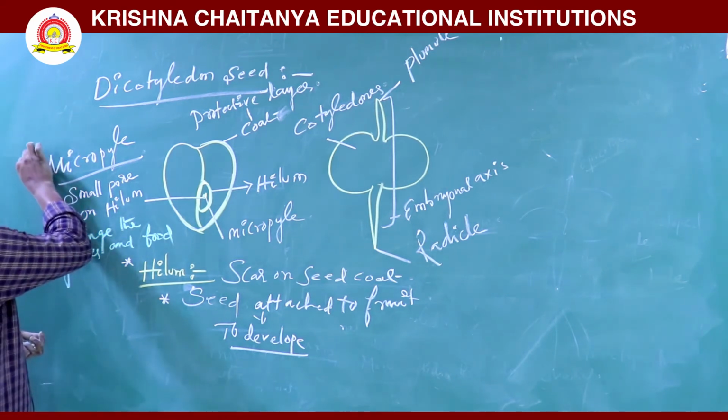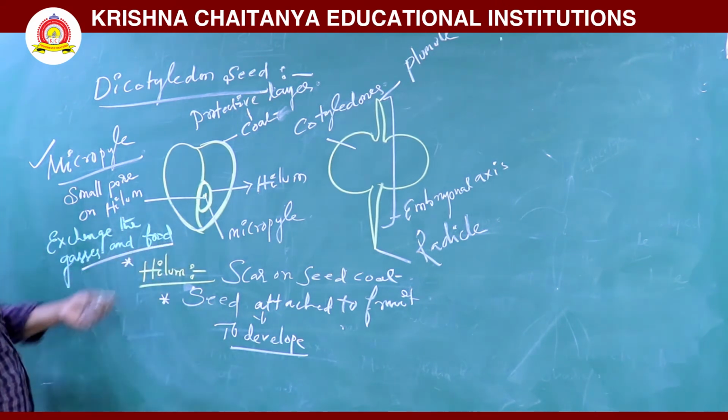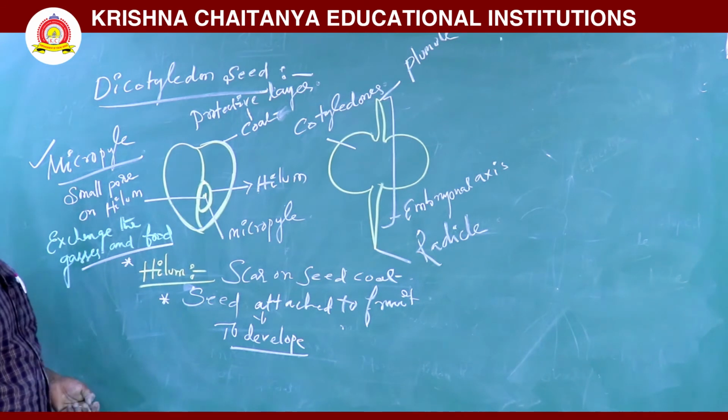This is also what we observe in the dicotyledon seed.